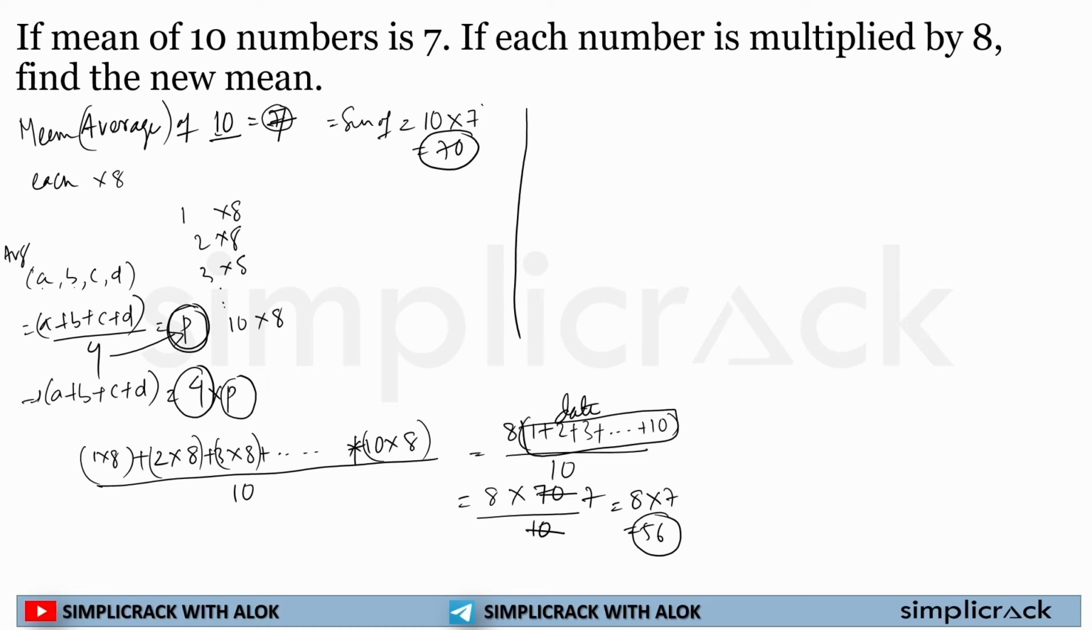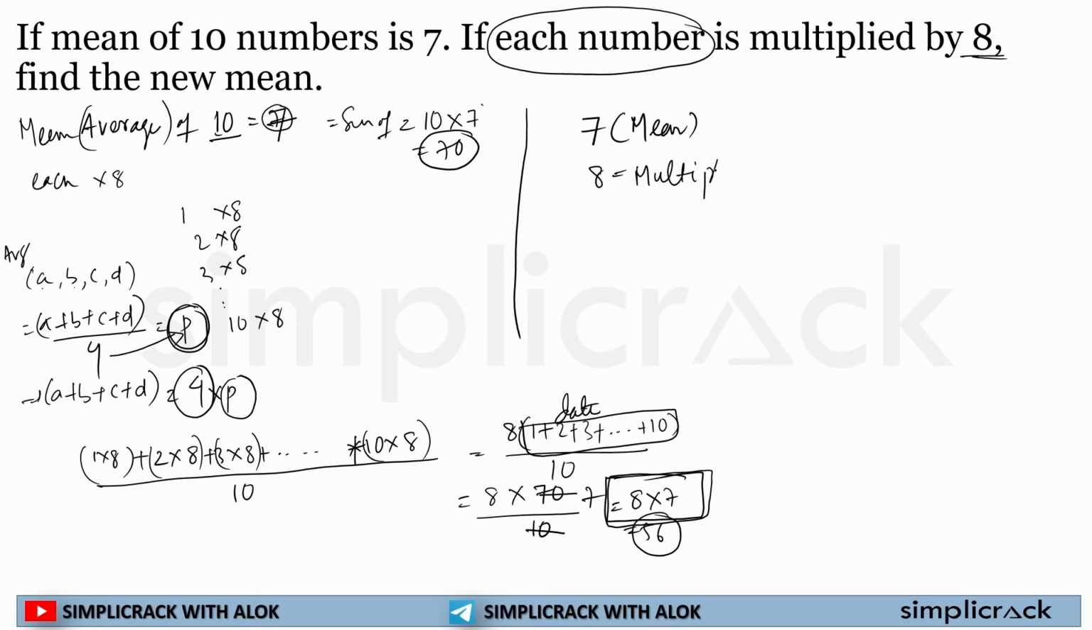Now, I will directly tell you the shortest possible method. The second last step for this whole calculation was 8 into 7. 7 is the mean, which is already given. 8 is the number that will be multiplied with each and every number. This is the multiplier.